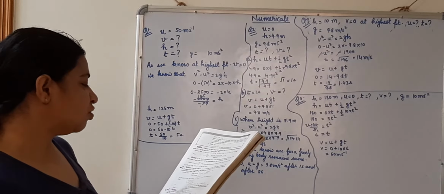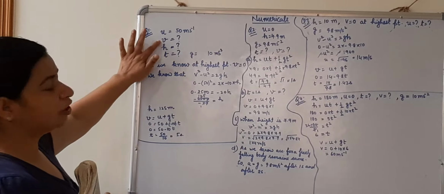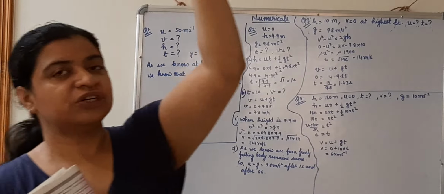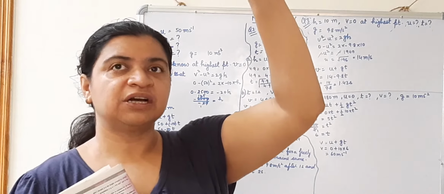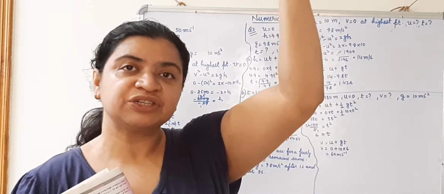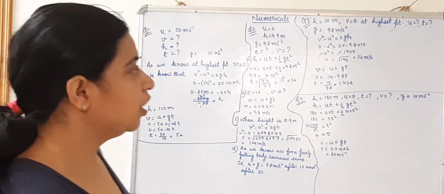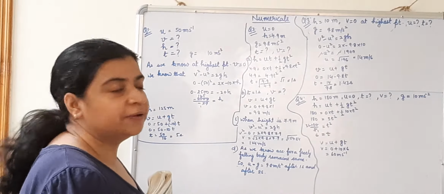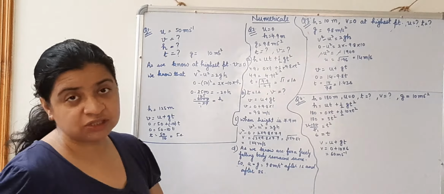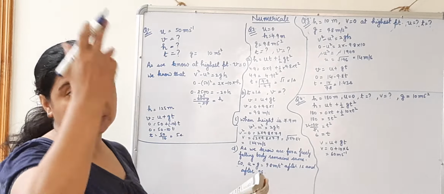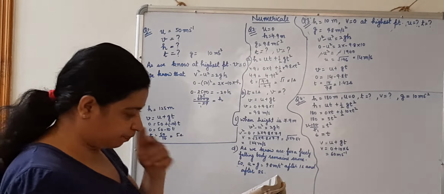What will be its velocity at the highest point of journey? At the highest point of journey, you know, when you throw something up, first it goes up, after covering some distance it stops for a fraction of a second and then it starts falling down. So at the highest point of the journey, the velocity of the object will be 0. Final velocity of the object for the upward motion will be 0.